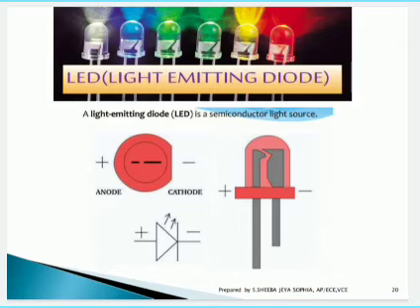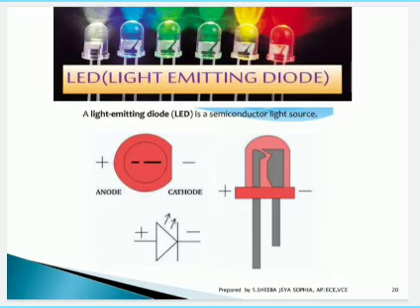Next, moving to the LEDs, we have discussed a lot about light emitting diodes. Light emitting diode, of course, is a semiconductor light source. It emits light. You can see many colors of LED. That's why these LEDs are mostly used in serial bulbs, because we have seen serial bulbs with a variation of colors, not only in a single color.